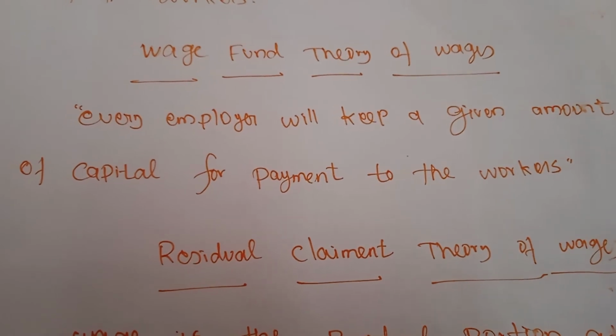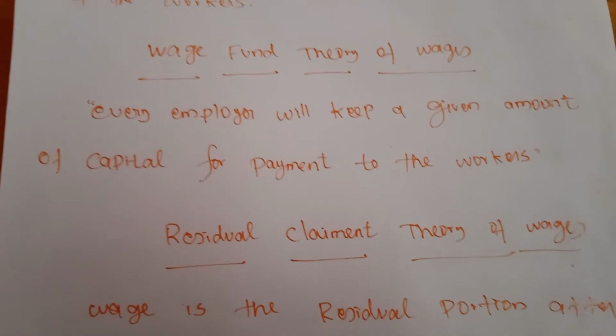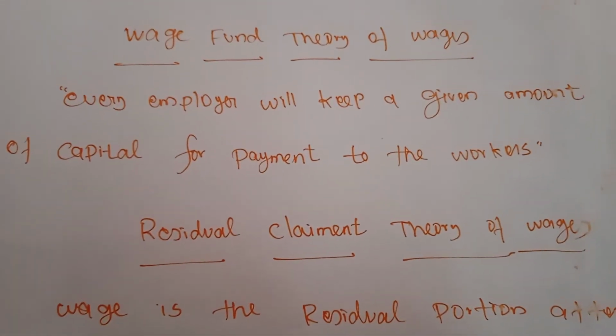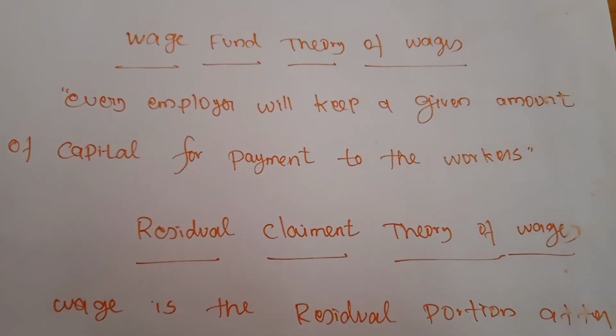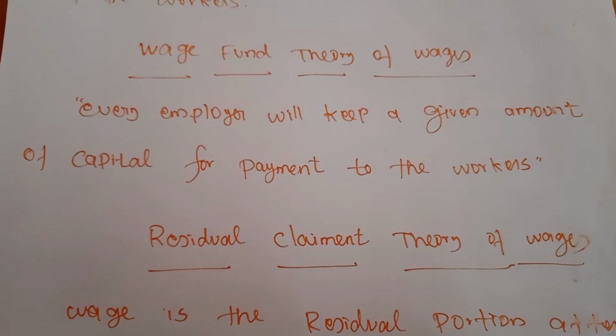Next, it ignores the role of trade unions. Normally the wage fund theory did not explain about the trade union. If a number of laborers exist in our nations, trade unions also will be created.